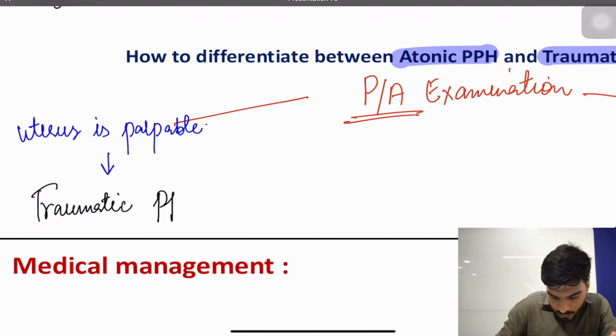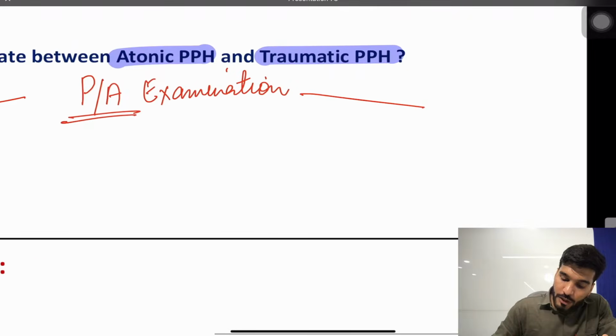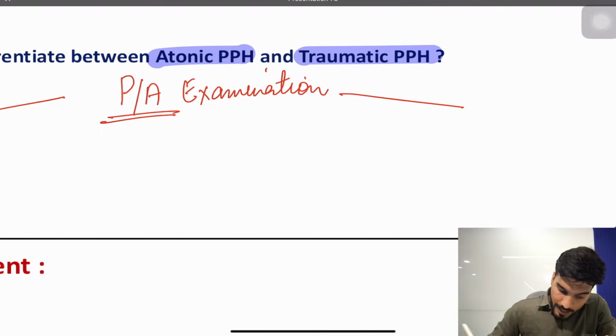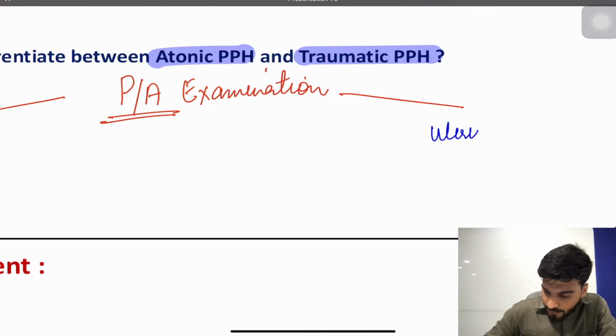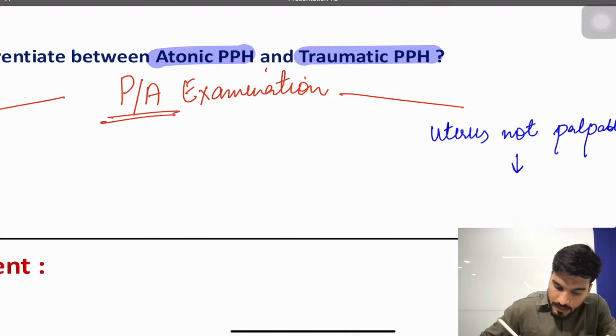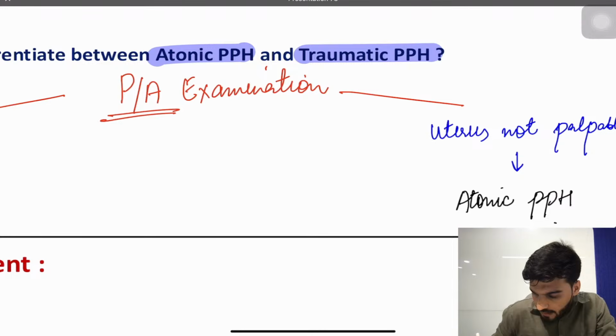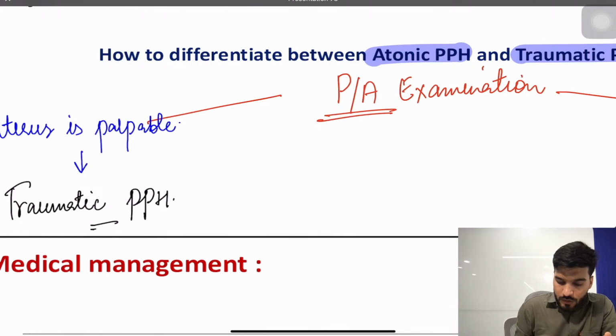If the patient has a non-palpable uterus, you write just uterus not palpable, and the answer is atonic PPH.